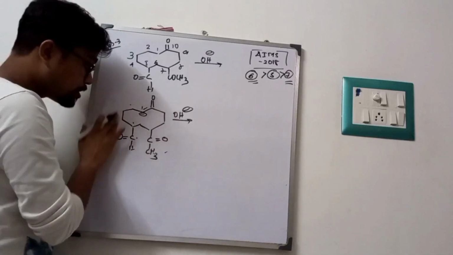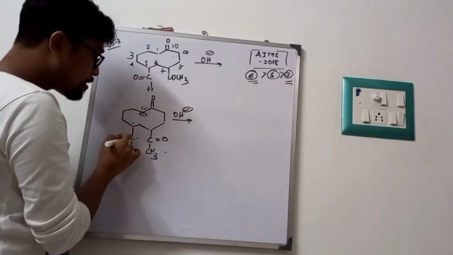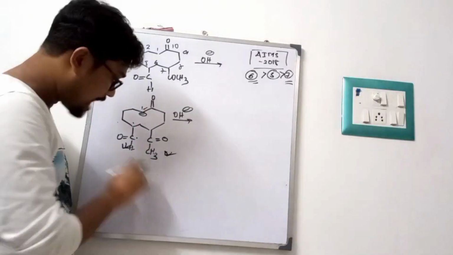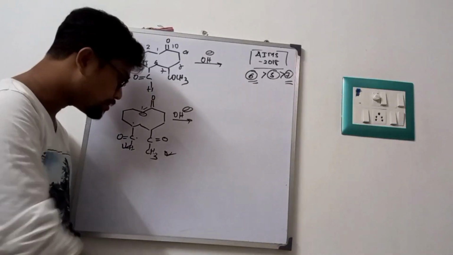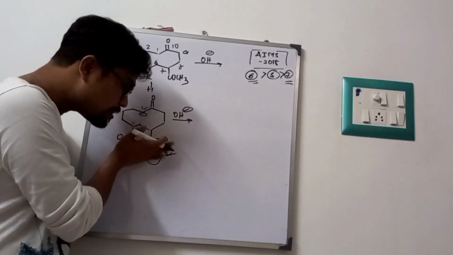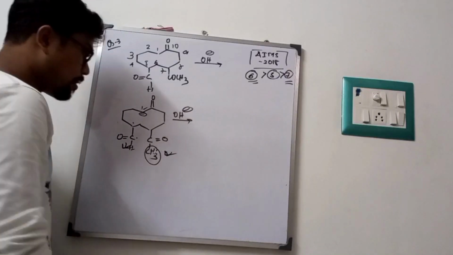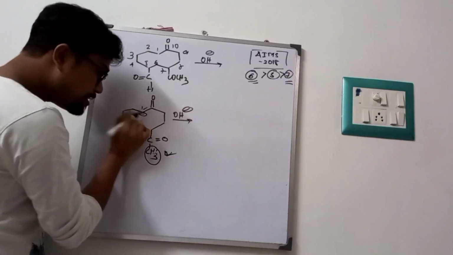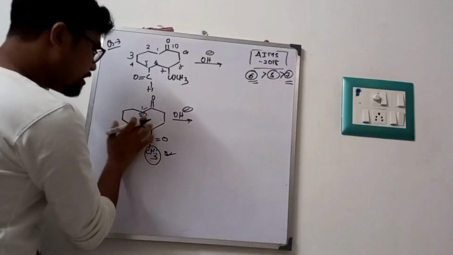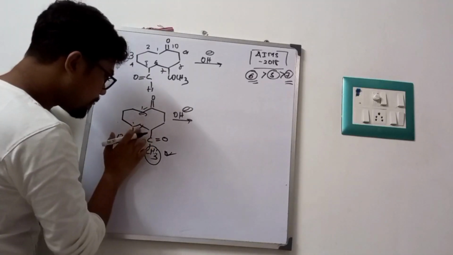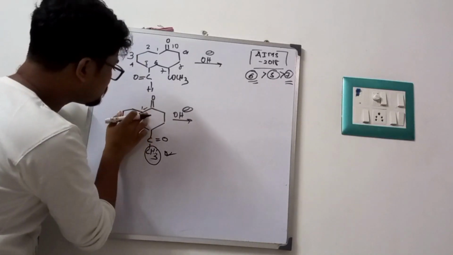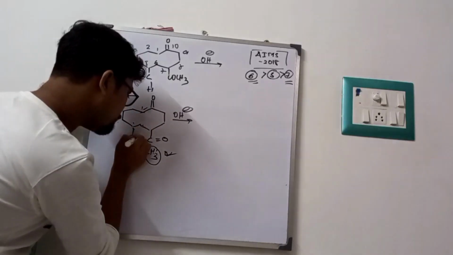Now the question is, why will this attack only the aldehyde, not the ketone? We know that aldehyde is more reactive than ketone because the CH3 group decreases the electrophilicity of the C double bond O group. Fine. So now this will attack in this manner. Now I am writing this as CHO.